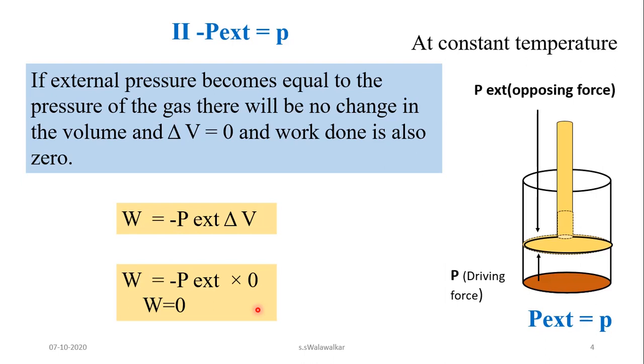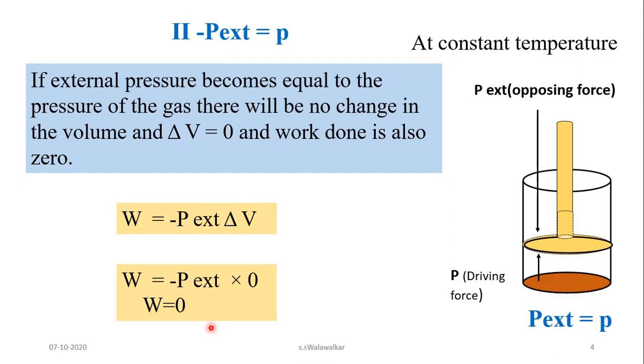Remember that work done is 0 whenever P external is equal to P, as well as whenever P external is equal to 0.